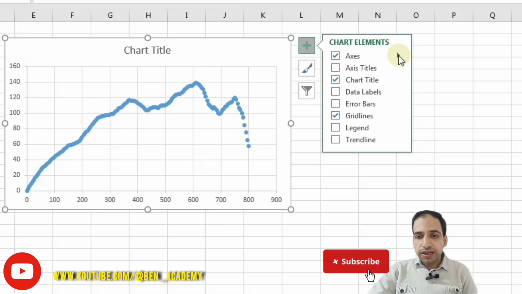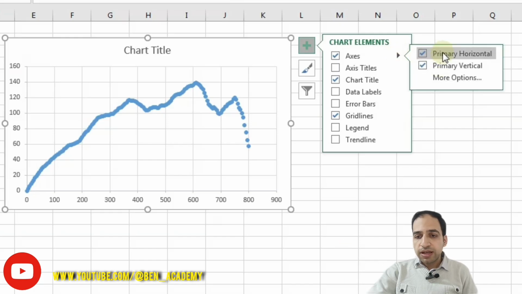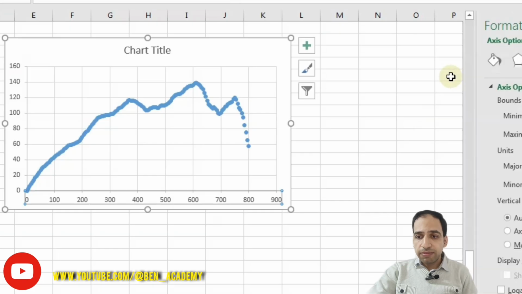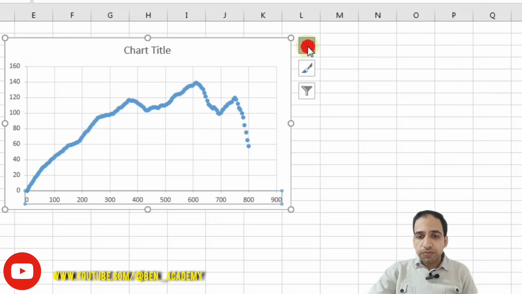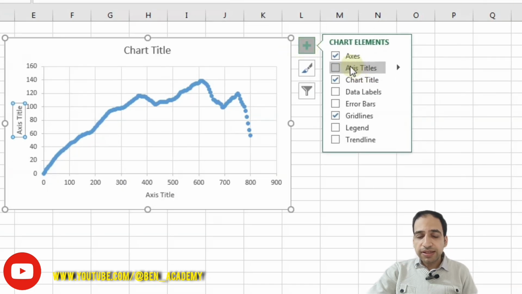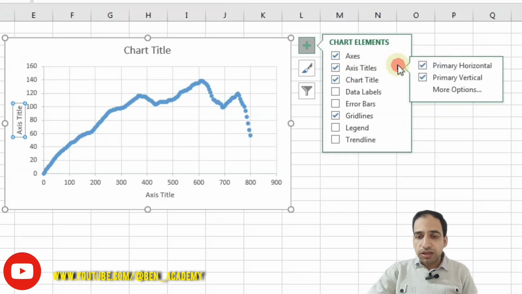If you click on this arrow, you will see that you can select each axis, primary horizontal or primary vertical, that is the y-axis, to be shown or not. And there's a More Options item here. If you select it, a menu will open for you, and some other settings are available here that I will describe later for you. The next item here is axis titles. You can select axis titles to show and to modify the axis title for X and Y. By pressing on the arrow button, you will see again the same options. You can remove each one you don't want.